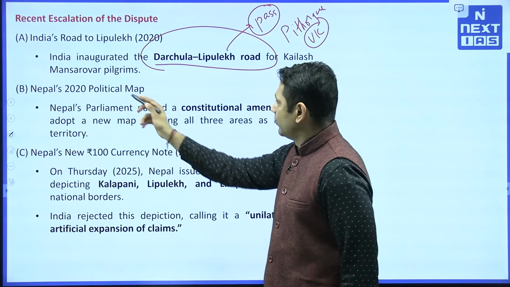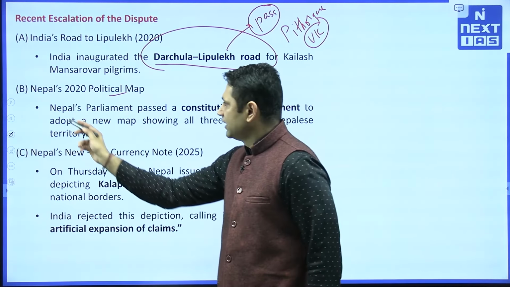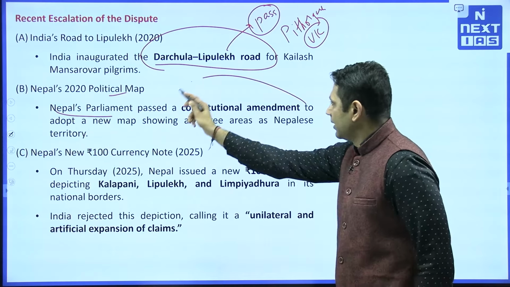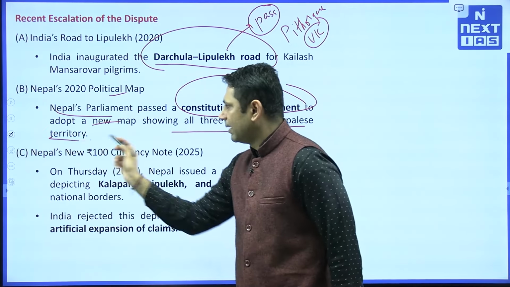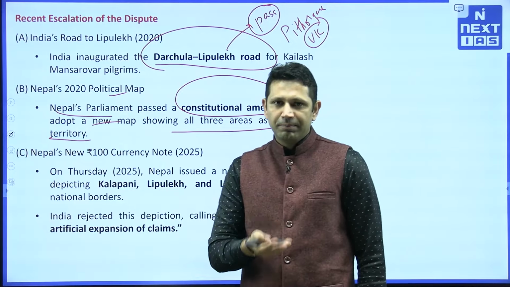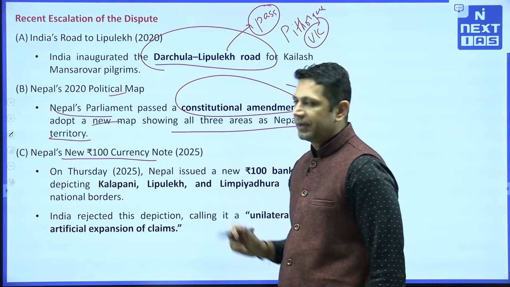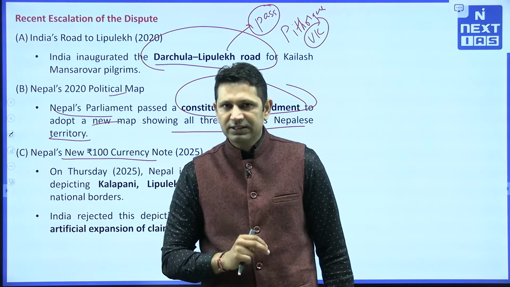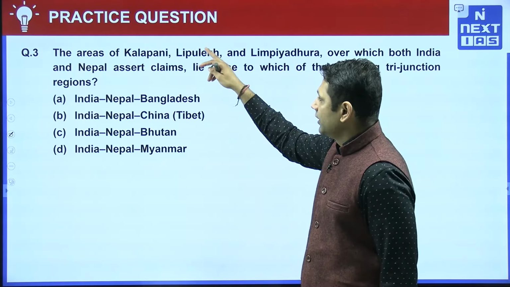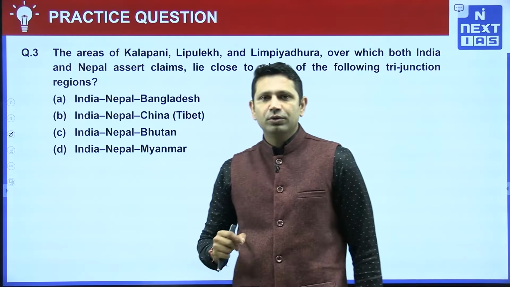After that, in 2020 itself, Nepal's parliament passed a constitutional amendment to adopt a new map showing all 3 areas as Nepal's territory, and a recent development is that Nepal has issued a 100 rupee currency note showing these 3 areas as Nepal's territory. Now it's your turn, you have to attempt this MCQ and you have to post your